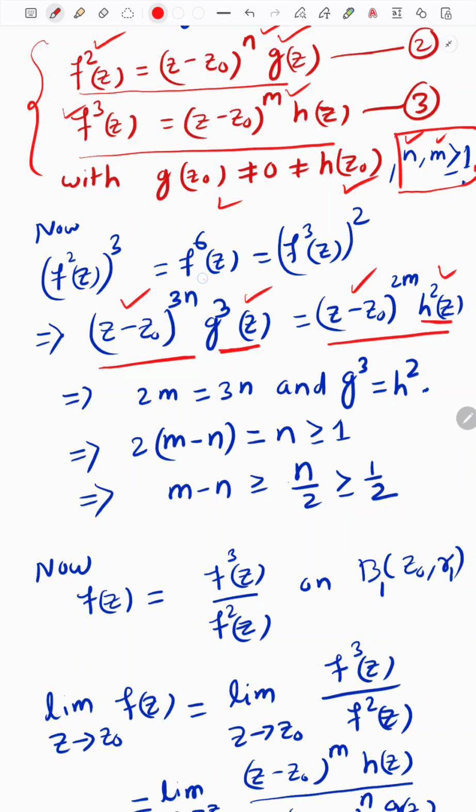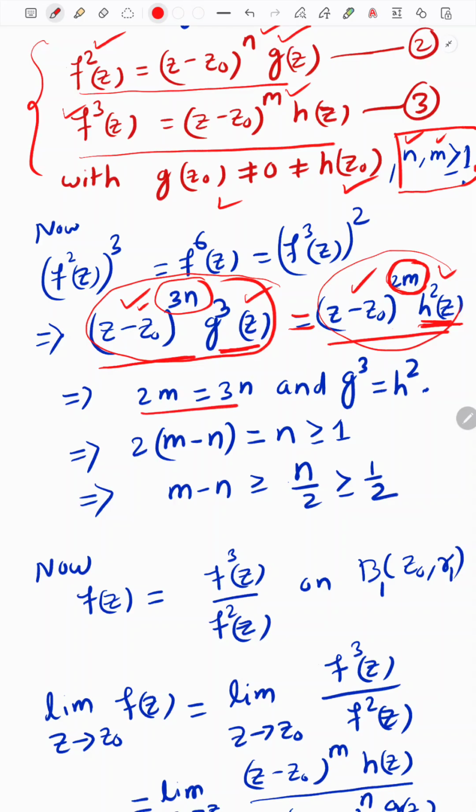It implies that 3n is the multiplicity of the root z0 on the left, but the right-hand side says that 2m is the multiplicity of the root z0, because the remaining function is non-zero at z0, so the highest power is 2m. So the right-hand side says that 2m is the multiplicity of this analytic function, and the left-hand side says it is 3n. But both analytic functions are the same, because the equality sign is there. So 3n must be equal to 2m.